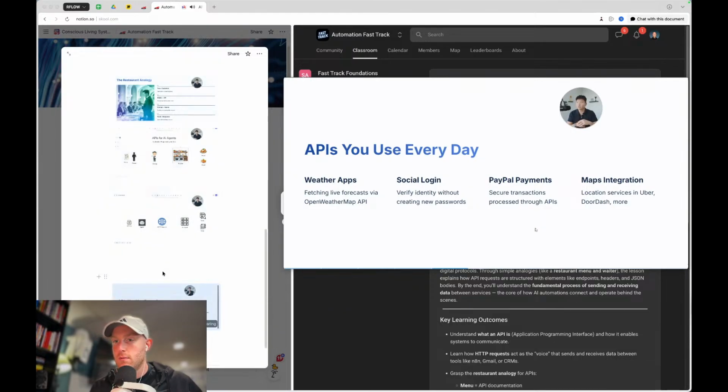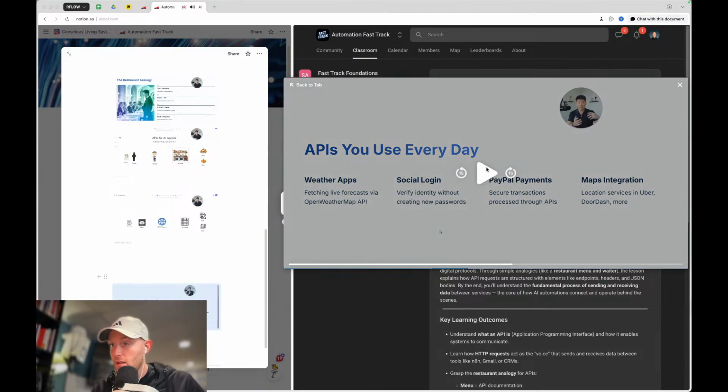What if I want to see the weather in LA? I will type in LA, which is sending a request to the weather server. It's getting LA's weather and sending it back to me. So that's an API. Social login: you go to a platform and you log in with Google, and you're sending a request between those two services. Okay, so I was completely wrong about APIs, but all right.